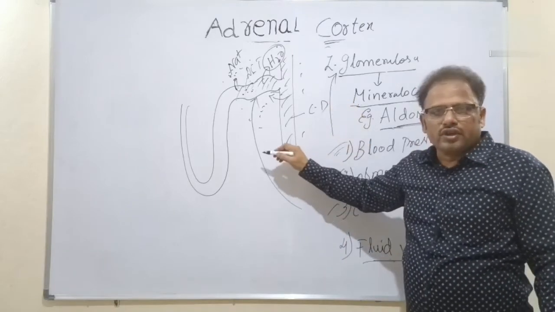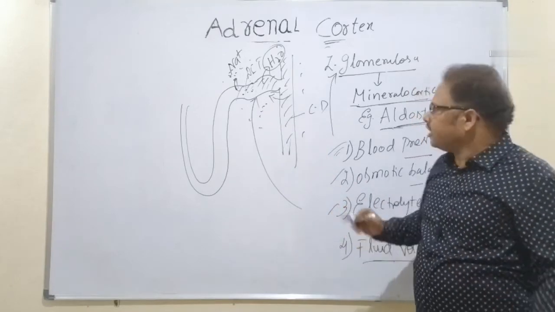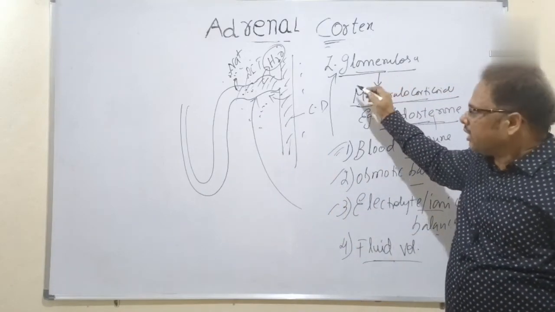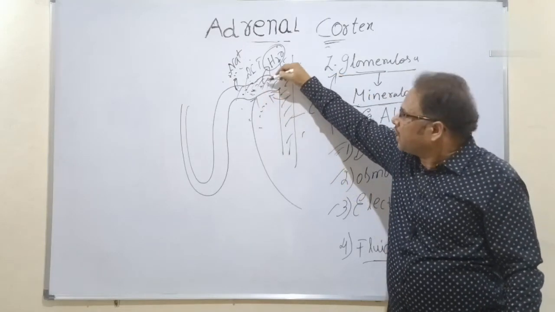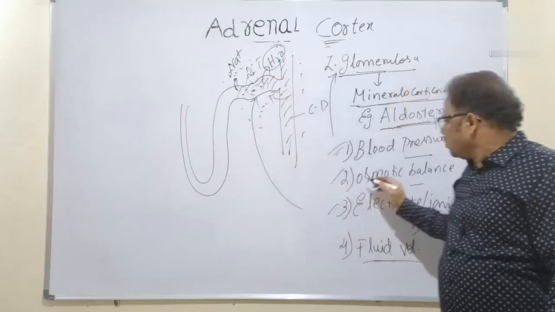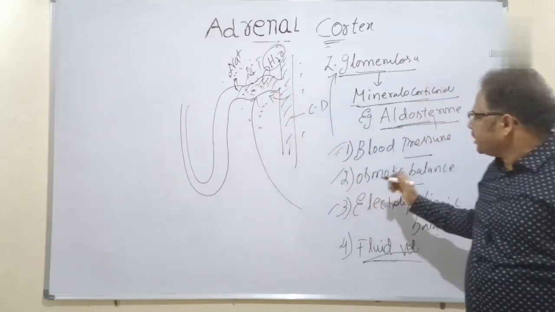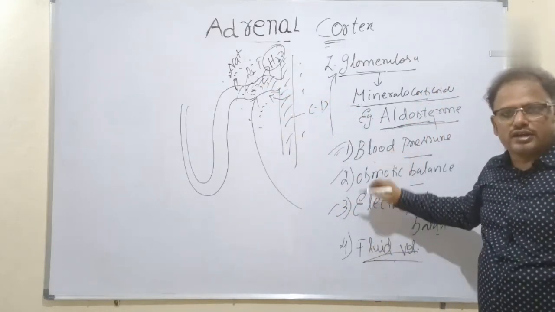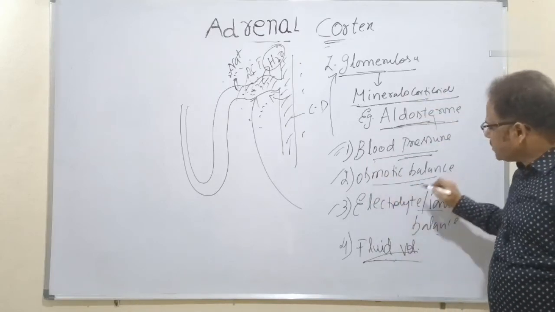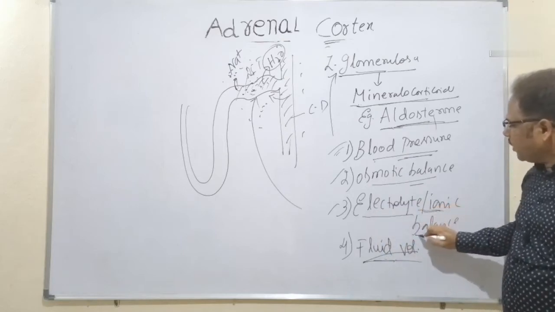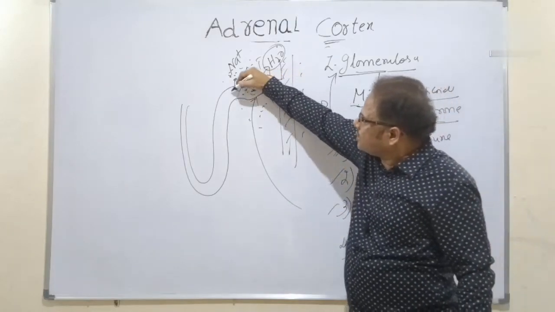When there is low blood pressure, aldosterone is released instantly from the glomerulosa. As a result, renal reabsorption of sodium from the filtrate into the surrounding interstitium increases, and fluid volume is also maintained constant. Water is reabsorbed. The net result is that, because of the reabsorption of water and sodium, the blood pressure increases, and osmotic and electrolyte or ionic balance are also maintained, because the sodium is reabsorbed.